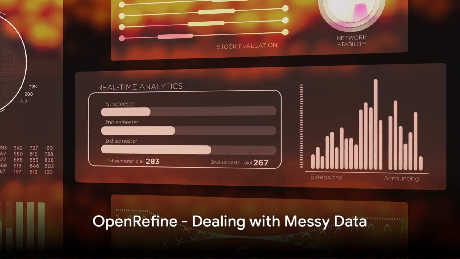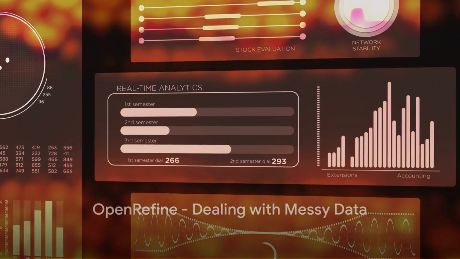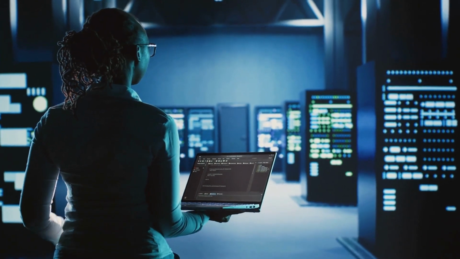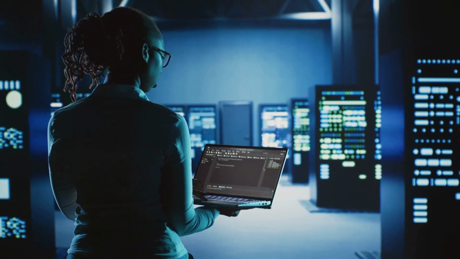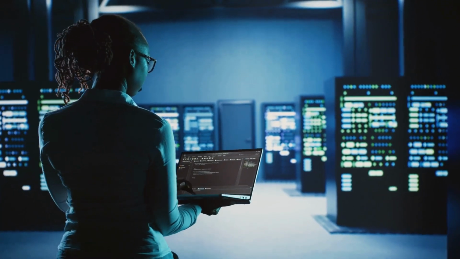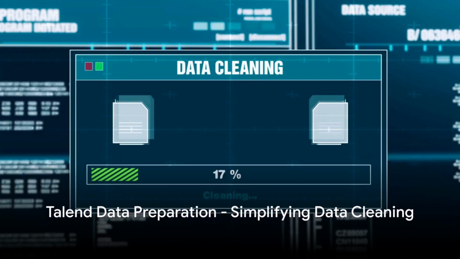Next on our list is OpenRefine, a standalone open-source desktop application. OpenRefine excels in dealing with messy data, cleaning it, transforming it from one format into another, and extending it with web services and external data. It provides a multitude of ways to explore and clean data, and its reconciliation feature helps in linking and merging datasets.